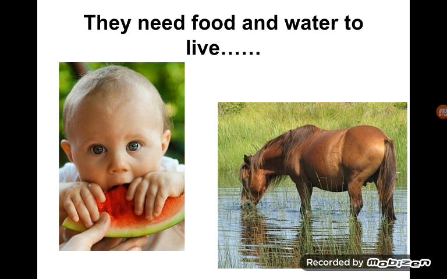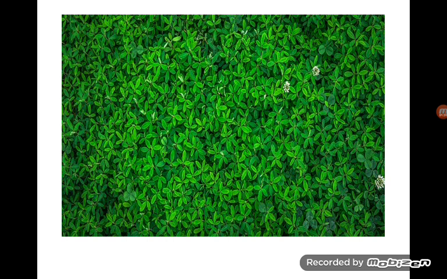Without food and water, living things die. Have you ever seen a house eating food and drinking water? No. All the living things show these 5 characteristics. Then what about plants? Plants cannot move. Then can we consider those as living things? Yes, children. Plants are living things.